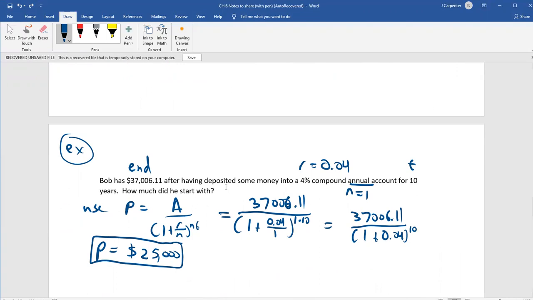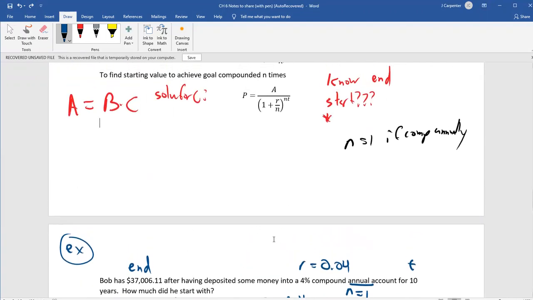Bob has $37,006.11. I can at least not show the answer. He deposited this money into a 4% compounding annual account 10 years ago. He has no idea what he started with. Let's figure that out. Since he's compounding annually, we're going to have to let the n be 1.